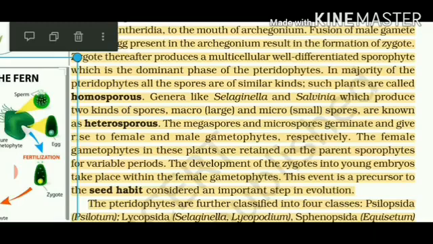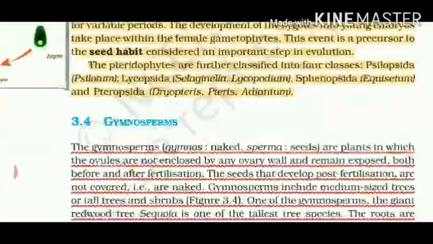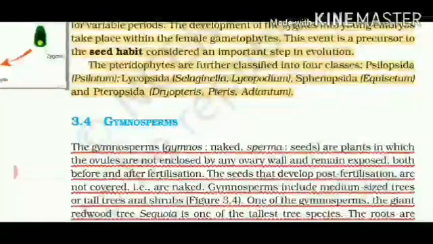So you must now consider in your mind how this conversion has taken place: algae were very simple, then bryophytes became a little bit complex, but now these pteridophytes are more complex. There are four classes coming under pteridophytes.